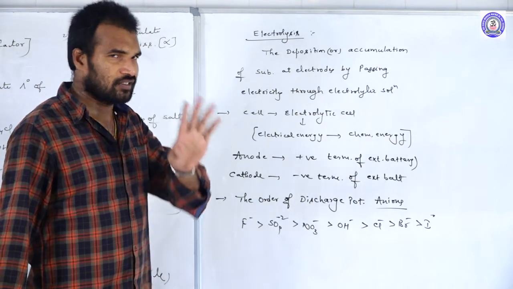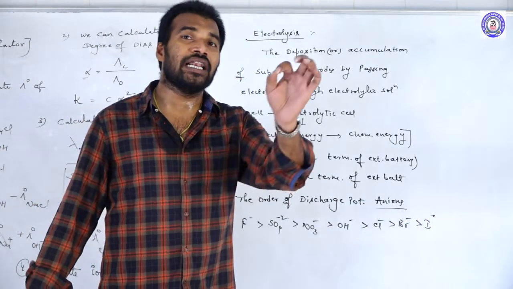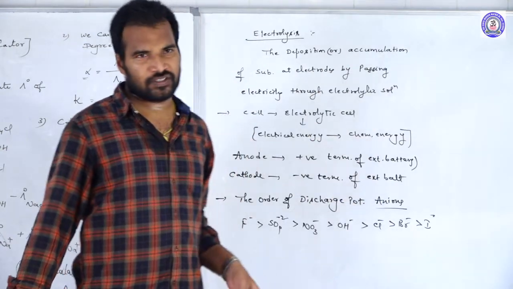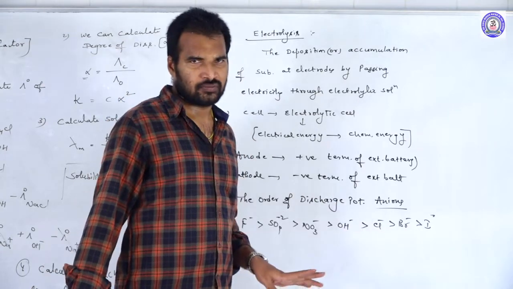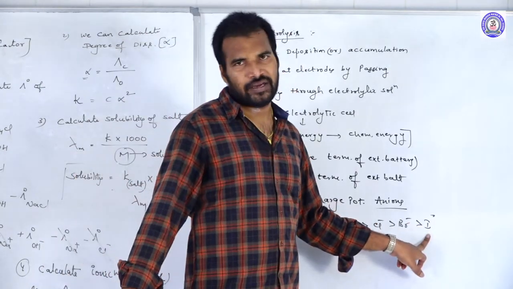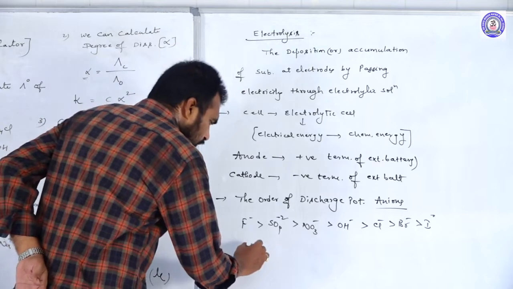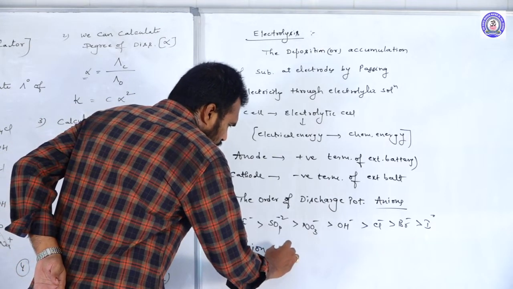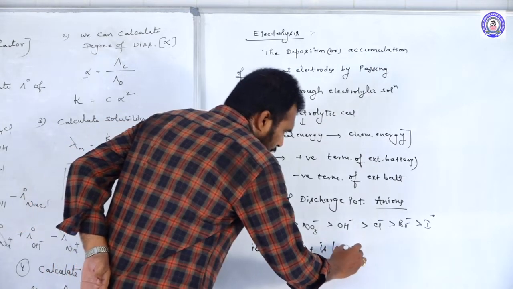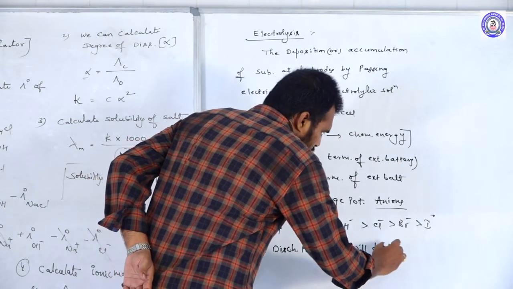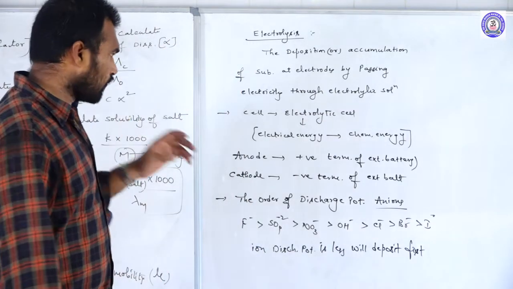And one point you should remember, you should not think that the ion which is having more discharge potential will deposit first. That is wrong. Actually, among the ions, the ion which is having the less discharge potential will deposit first. So suppose if there is a solution having both OH minus and I minus, among the two, which is having the less discharge potential? I minus, so definitely I minus will deposit first. So here you should remember the ion whose discharge potential is less will deposit first. So that is about the discharge potentials of anions.